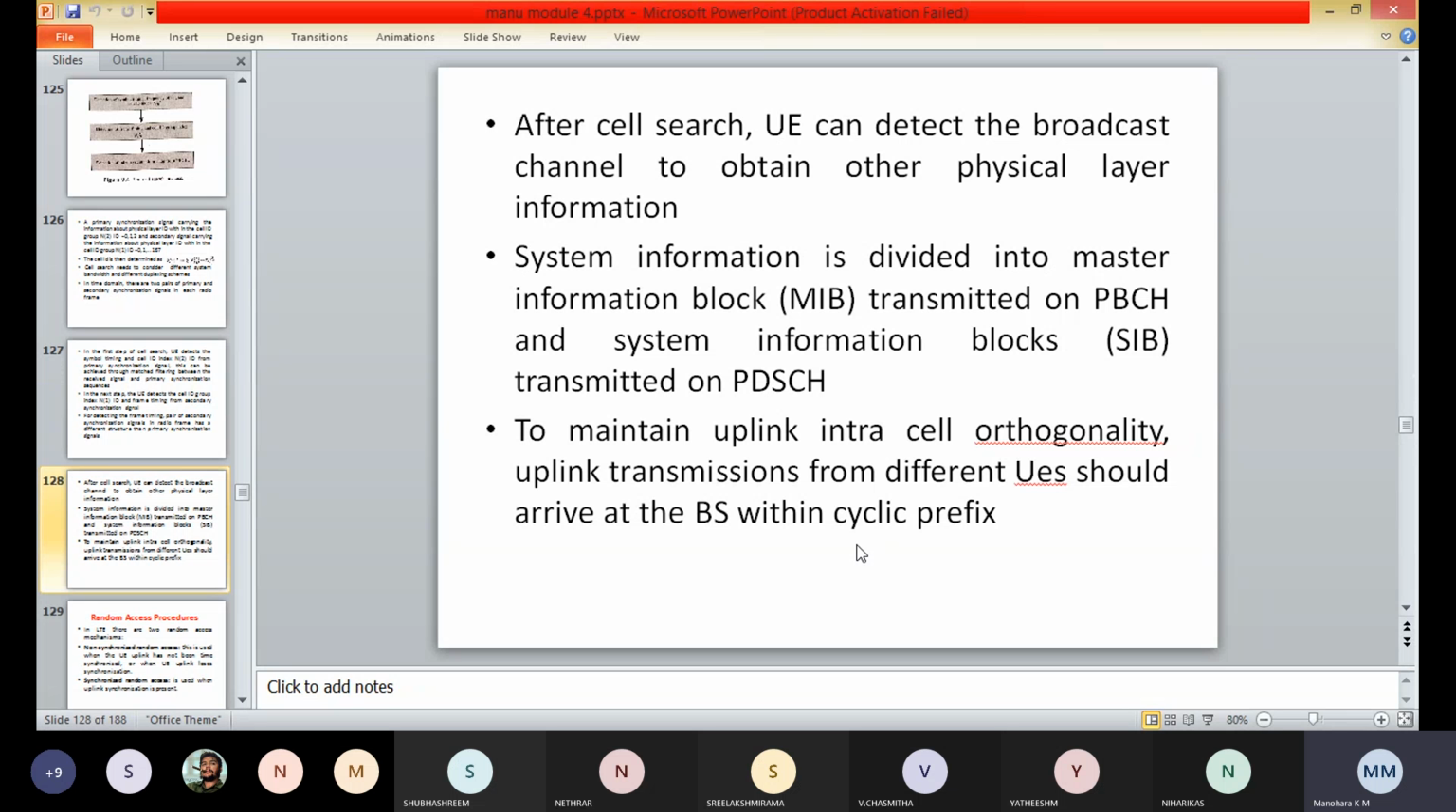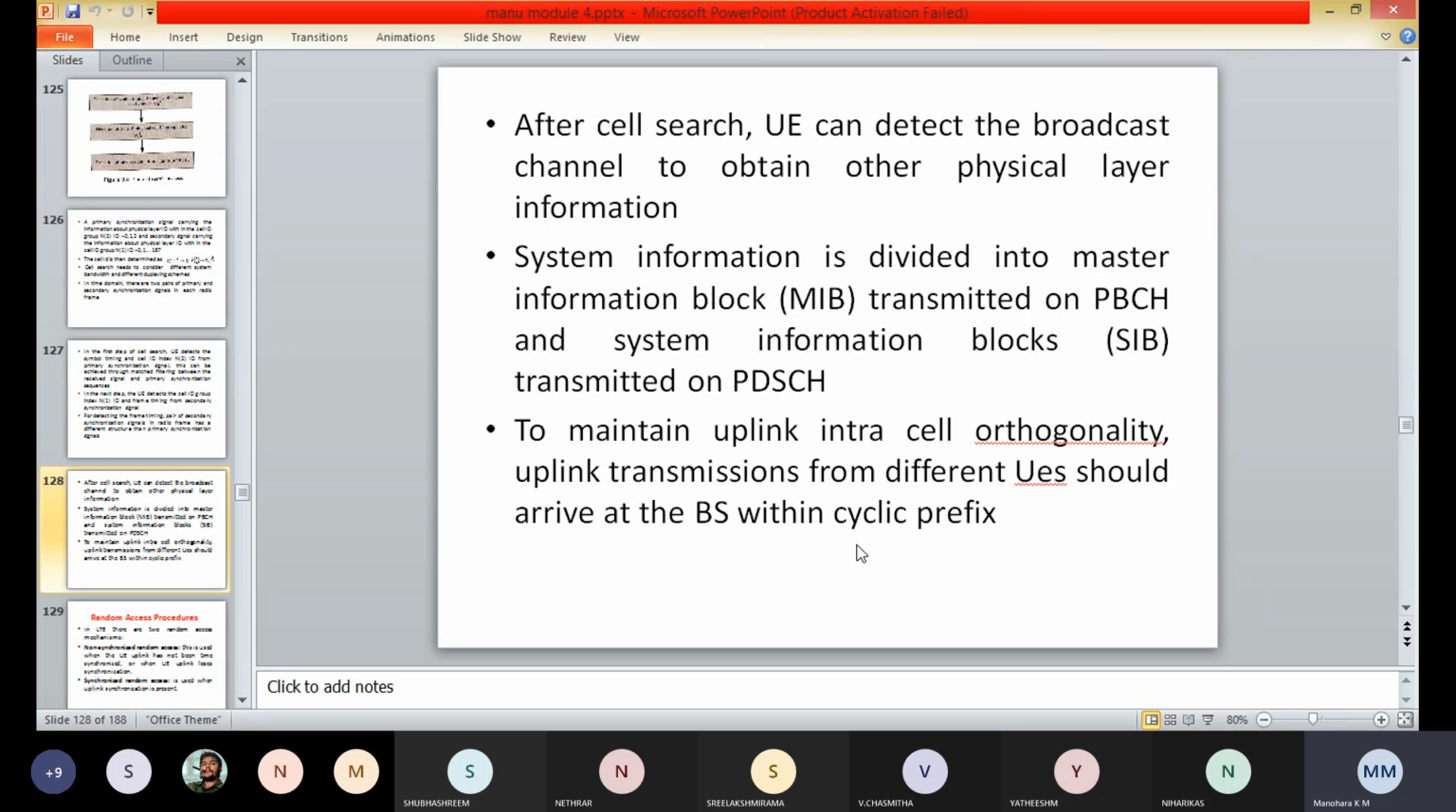Coming to the fourth step, the system information is divided into the master information block, the MIB, which is transmitted on the physical broadcast channel, and the system information blocks, which are transmitted on the physical downlink shared channel. At this stage the user equipment will detect the master information on the physical broadcast channel.